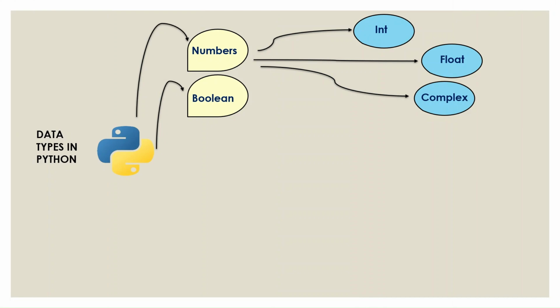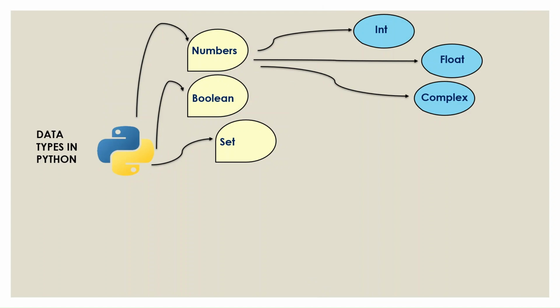Next we have boolean. Boolean comes with two outputs, which could be either true or false. That's the two different outputs that you will see, true and false. That's boolean.